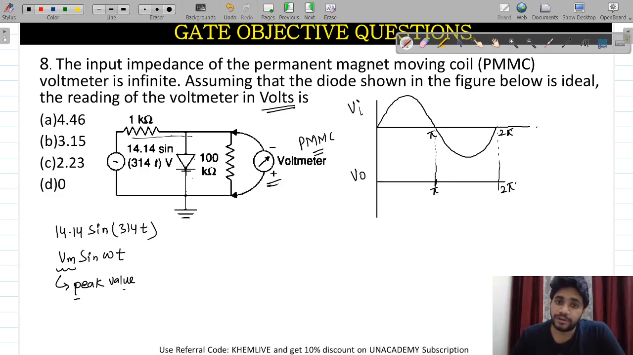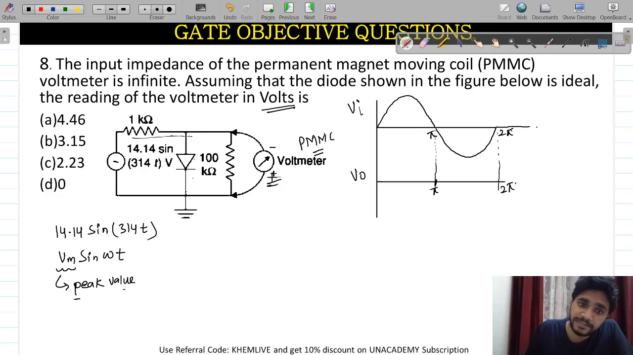But when the voltage comes at the output, consider that this is the positive terminal and this is the negative terminal. So my answer will be positive only. Although my plot is in the negative direction, my answer will be positive only.